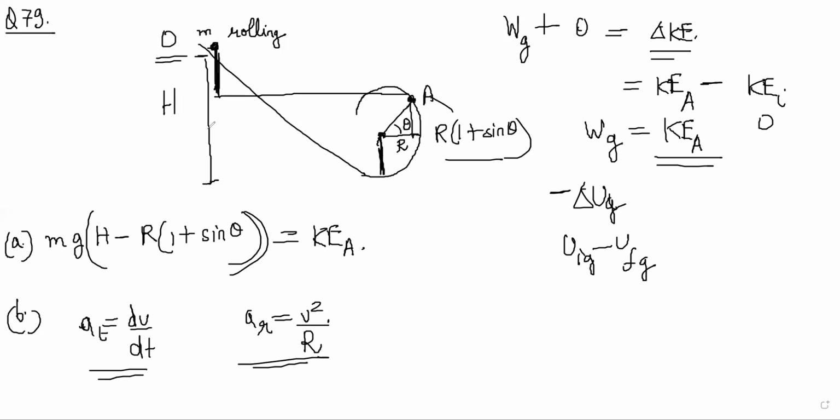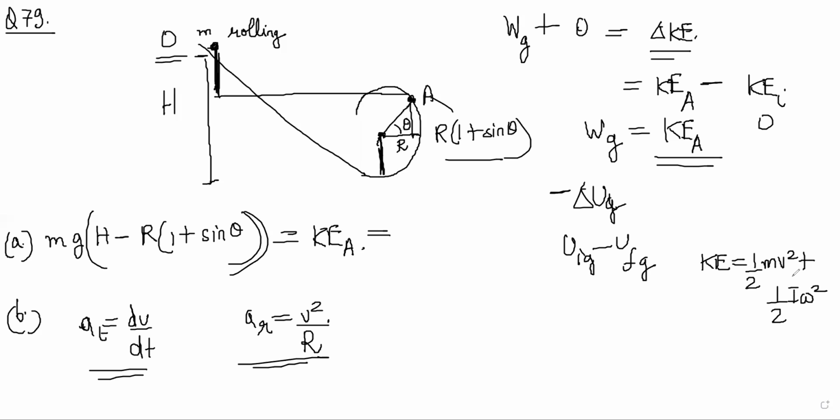Now the thing is, does it keep rolling at this point is the question for me. If it keeps rolling, then the question is super easy. If it is rolling throughout, kinetic energy during rolling will be due to two parts: half mv square plus half I omega square. And it is a small spherical ball rolling down the loop track. Small spherical ball. That means radius is negligible, no?